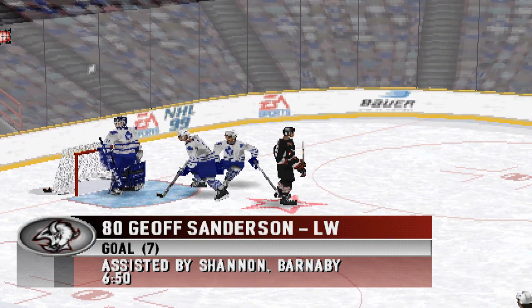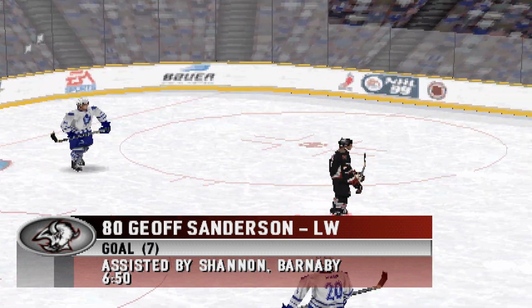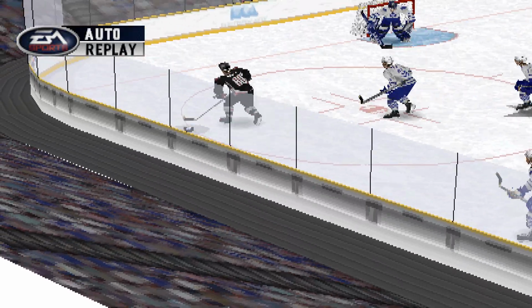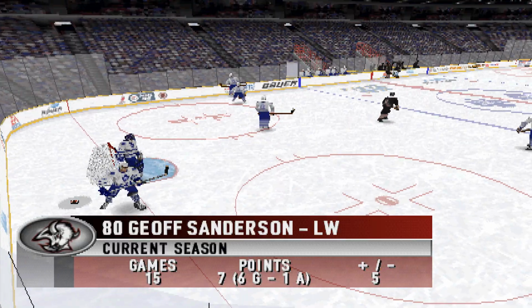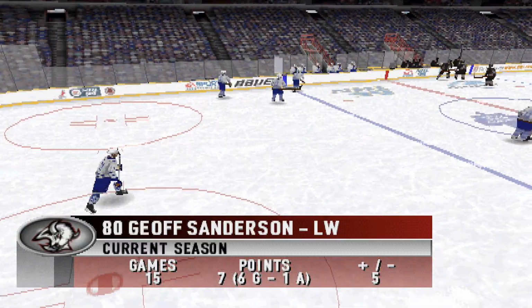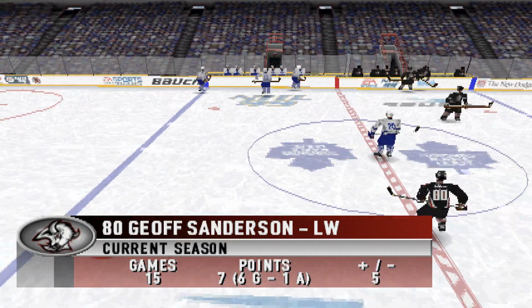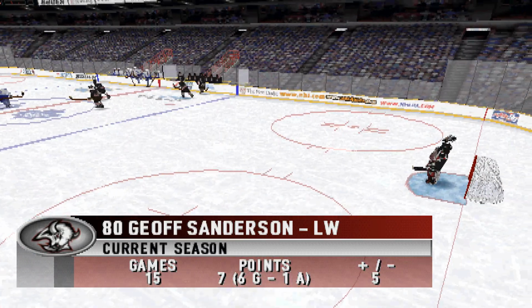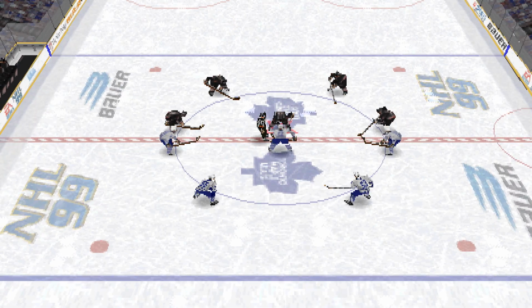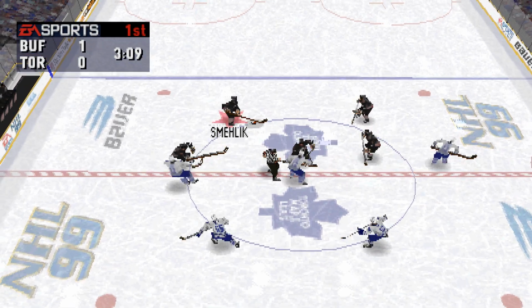Sanderson scores! Let's take another look at that one, Jim. Here he has the puck. He let a backhand go and snuck it in stick side. Korolev gets to the circle. He'll face off against Holzinger.